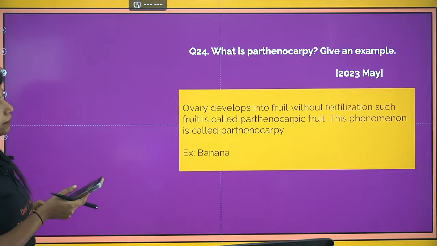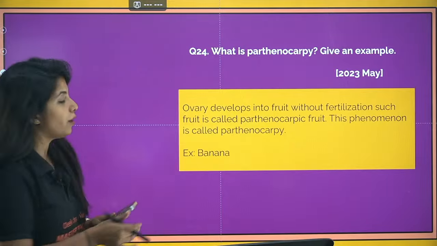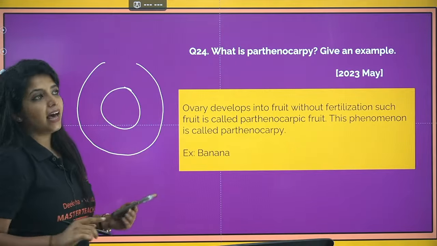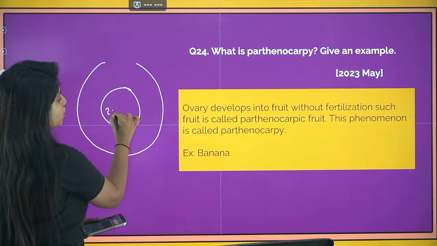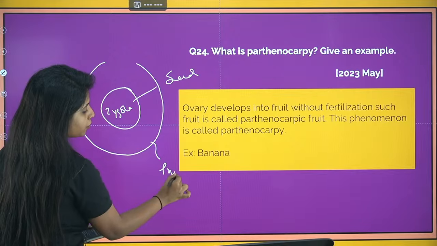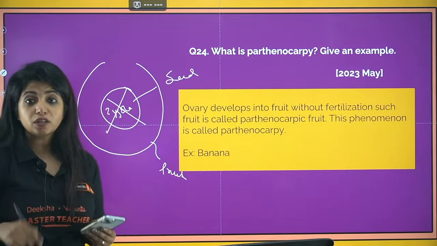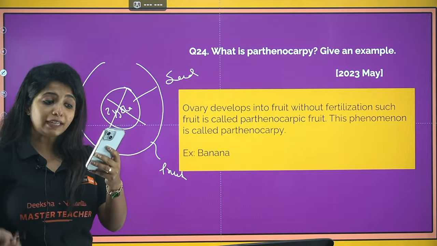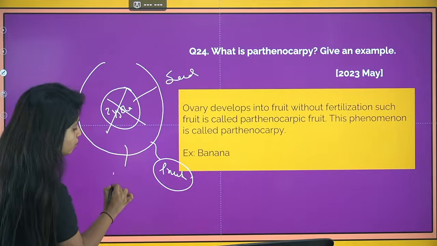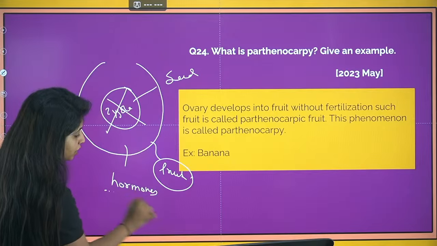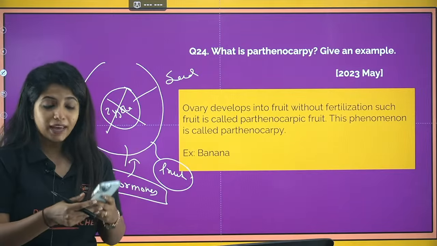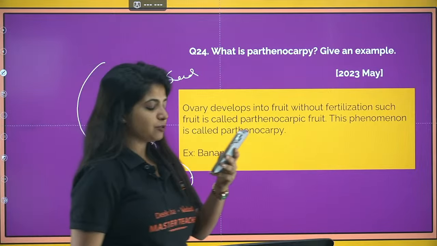Now going ahead, what is parthenocarpic? Give an example. As I told you already, usually the ovule is there. Inside the ovule, you have the egg cell and it fuses with the male cell. That's how it forms a zygote, and now you call the ovule as seed. And then you call the ovary as what? Fruit. But over here, without the formation of seed, or without fertilization, the ovary is turning into a fruit. Why, ma'am? Because there are some hormones coming into action. There are certain hormones which ripen the ovary to form the fruit. Example, banana. Yes, Vinay, you are absolutely correct.